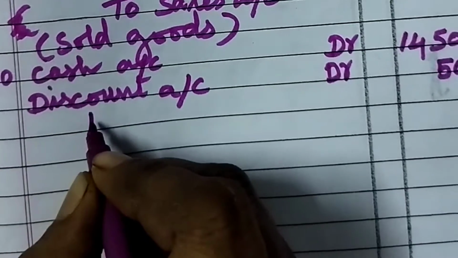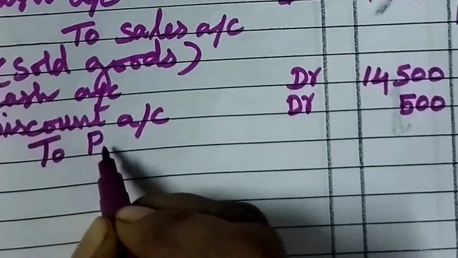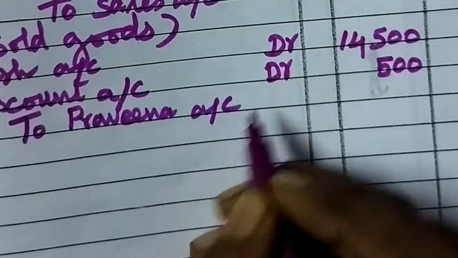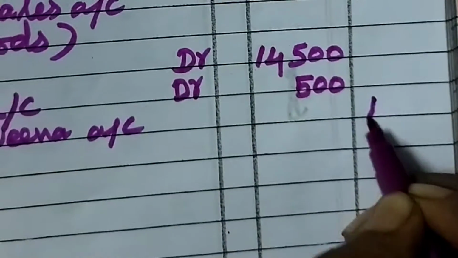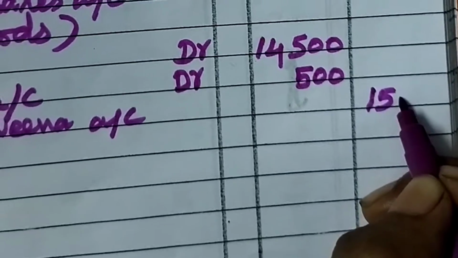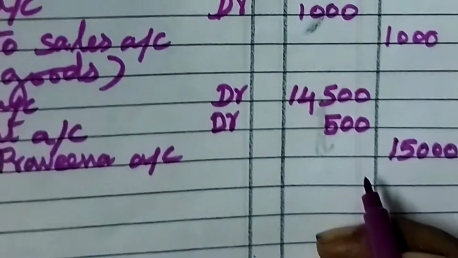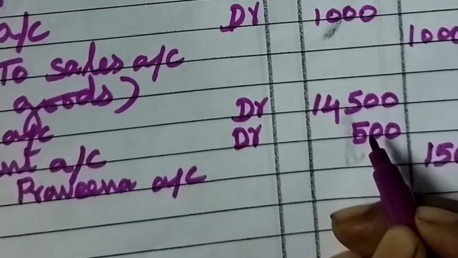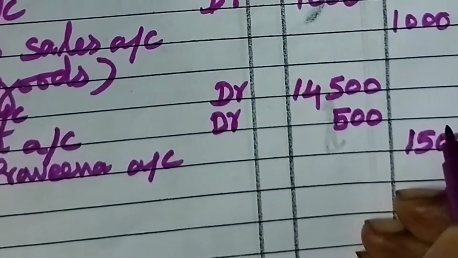So Praveena account to Praveena account. So what is the amount? 15,000. Already I told, for every debit there should be a credit. That is in the double entry system. So see here, 14,500 plus 500, 15,000. Here also 15,000. So it is equal. Debit and credit is equal.